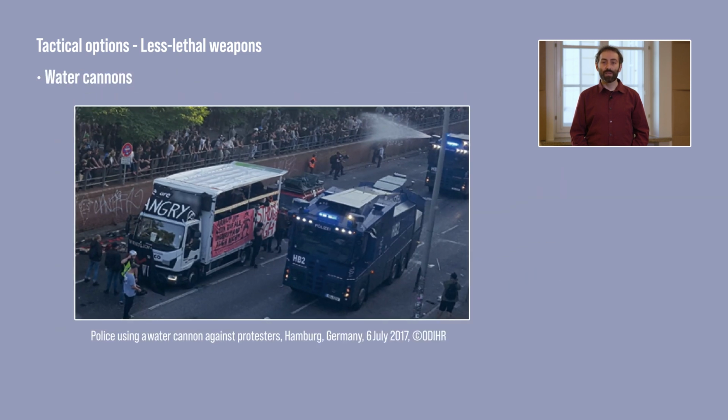Water cannons are used to disperse a crowd or to limit access to an area by keeping crowds at a distance. Even when its use is directed at an individual, there is a high risk of affecting others in close proximity. Water jet can knock out a person, and when used in cold weather, water cannon can cause hypothermia or frostbite.